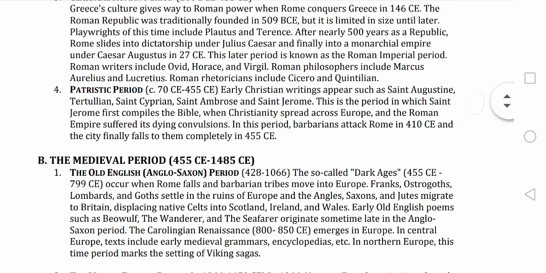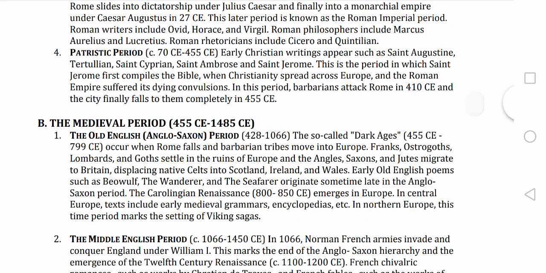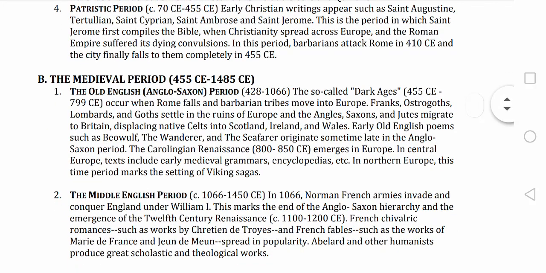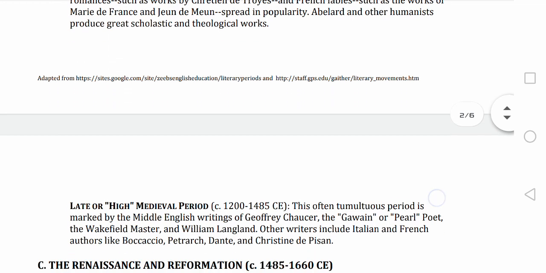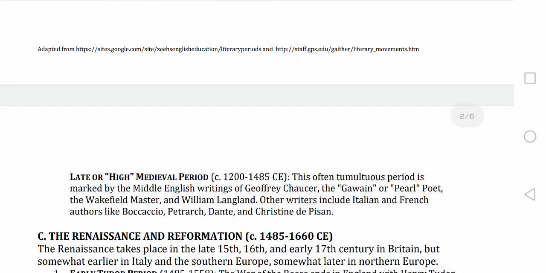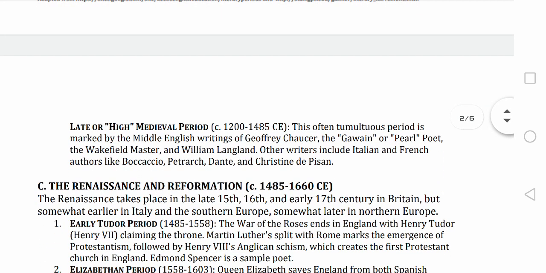Next comes the medieval period, from 455 to 1485. The first one is the Old English, that is the Anglo-Saxon period, 428 to 1066. It's also called the Dark Ages. The next is the Middle English period, 1066 to 1450. And the next is also called the Late or High Medieval period, that is 1200 to 1485.